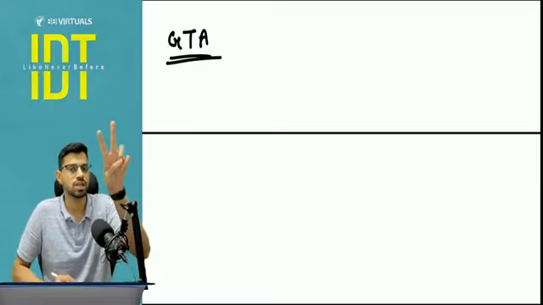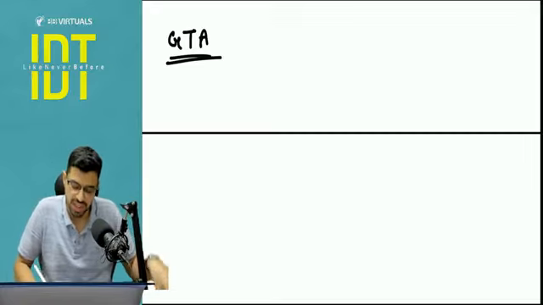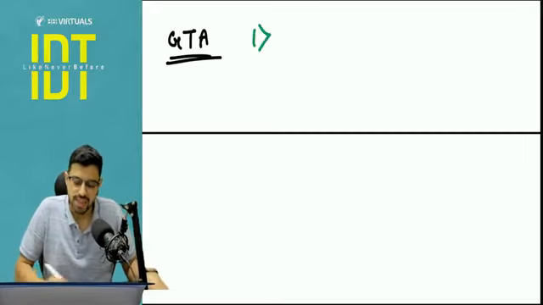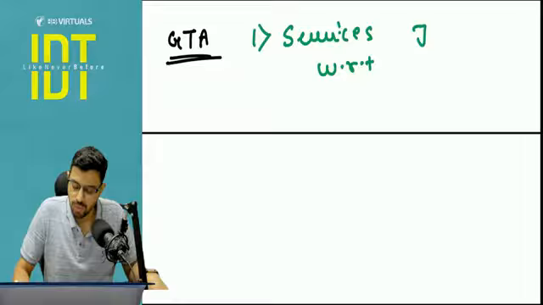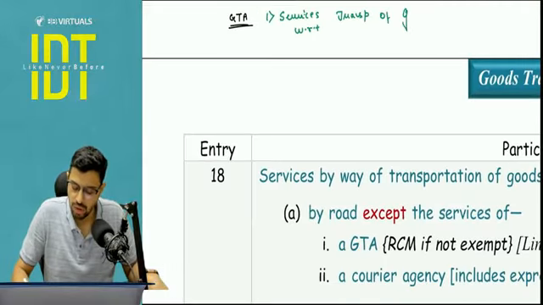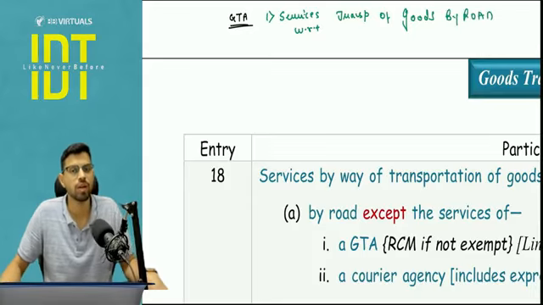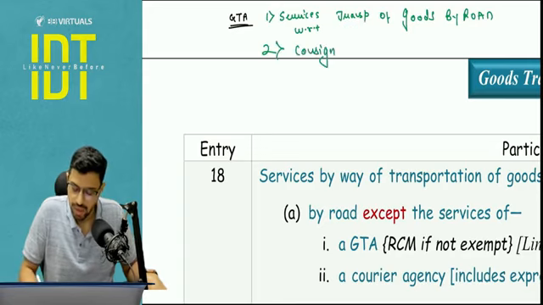There are two conditions for the supplier, for the entity, to fall under GTA. Condition number 1 is that the person should be supplying services with respect to transportation of goods by road. This is my first condition. And the second condition is that the person should be issuing a consignment note.